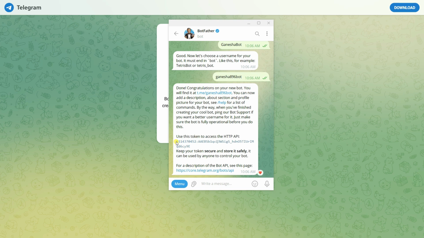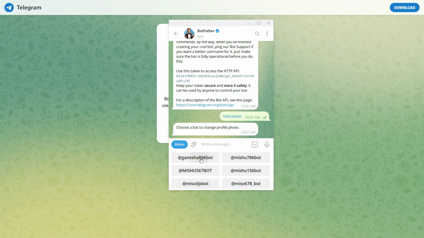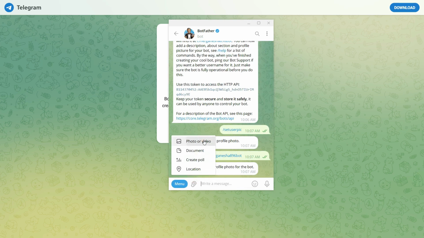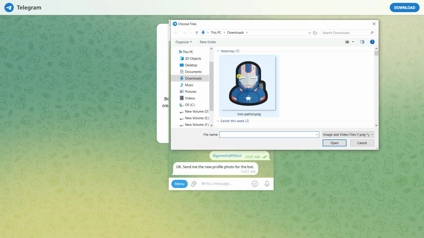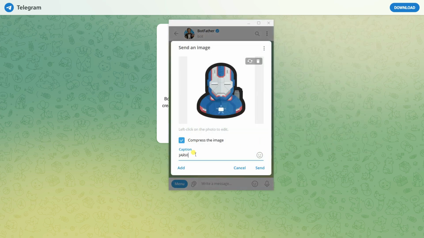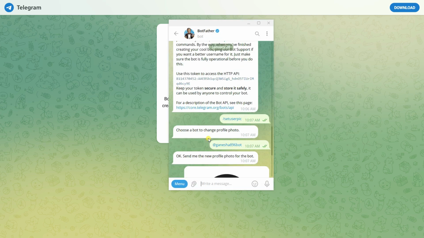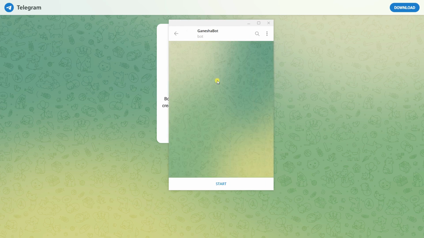So you have your access token. You can copy this access token in order to access your bot. It's better we add an image as well, so let's set the user picture. Select the bot, and select one image. Let's select this Iron Man one, Jarvis, or it's better we select one for Ganesha. Okay, let's select this one. That's our caption, and the profile picture is updated. You can see here our bot is ready. There's our Ganesha bot.